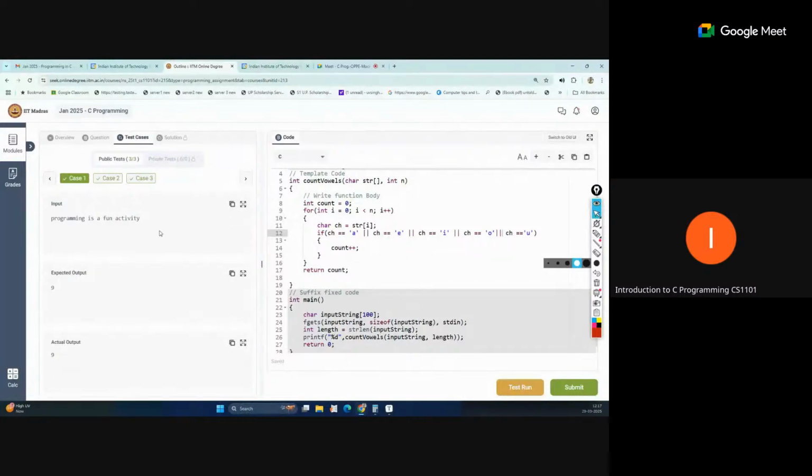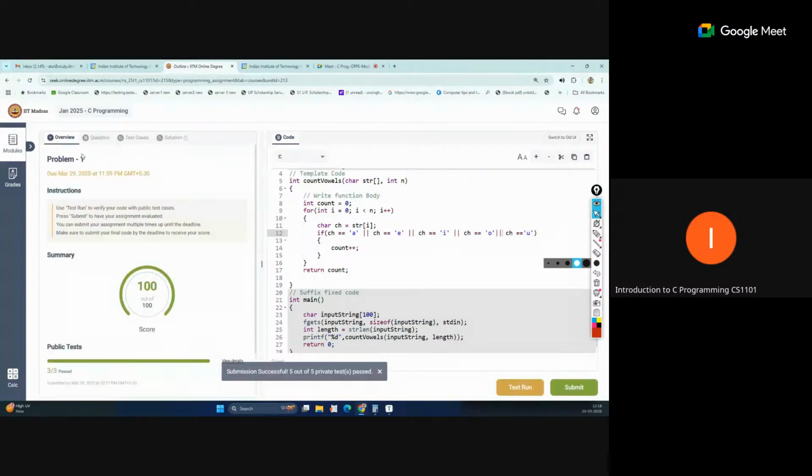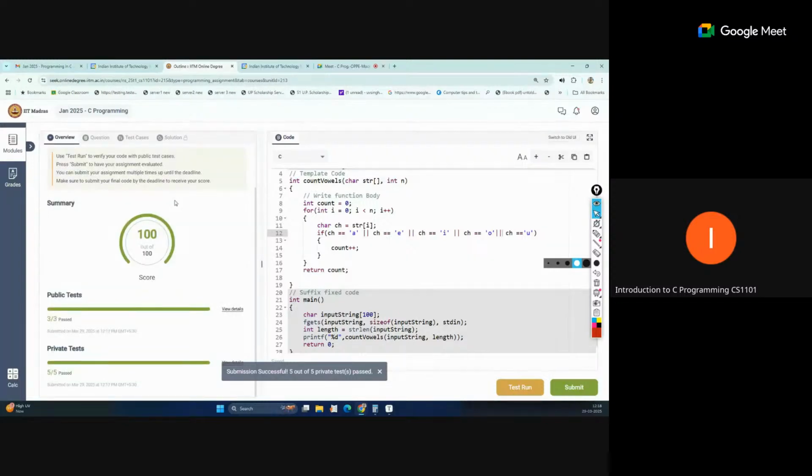Now it is passing the test cases, and after passing, this button should definitely be clicked to get the marks. You can see the status now: 5 out of 5 private tests pass, you jump to the overview page, and you got the 100 score in this.